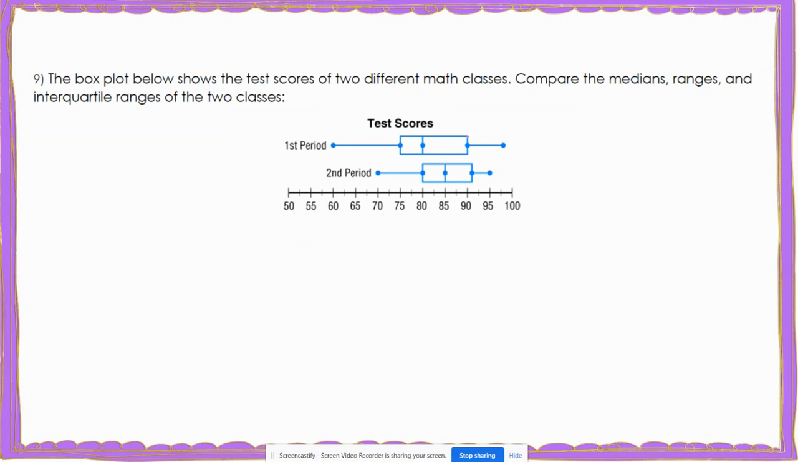All right, for number 9, it says the box plot below shows the test scores of 2 different math classes. Compare the medians, ranges, and interquartile ranges. Well, if I compare the medians, I can see that my second period has a greater median than first period. So I would say second period has a greater median.